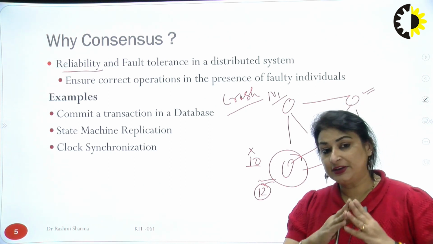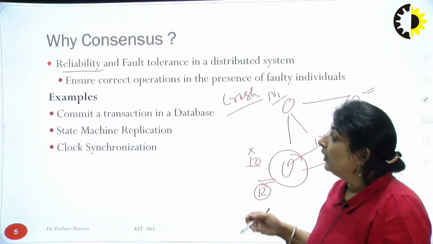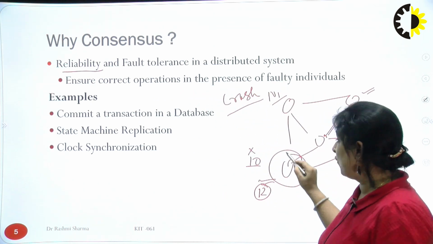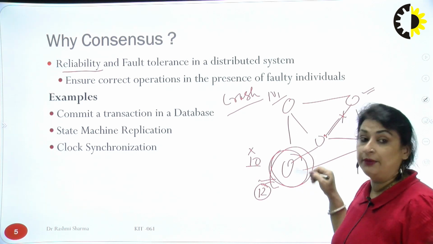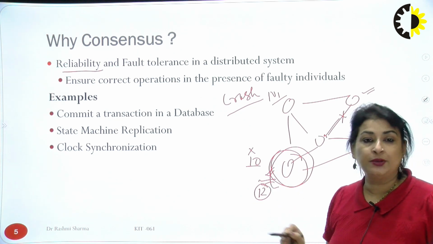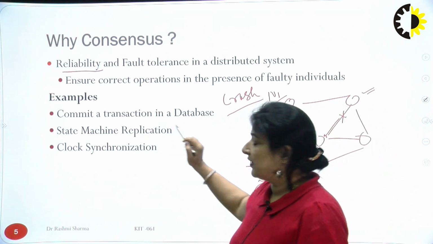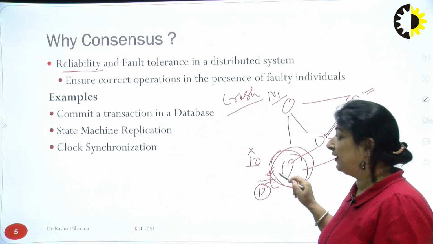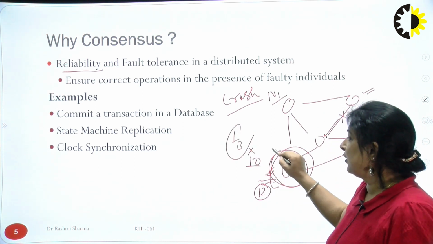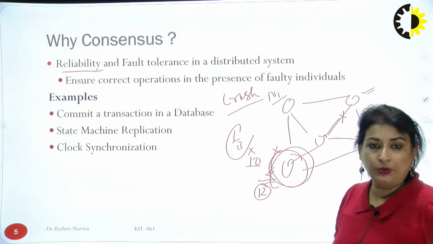So that 33% is 1/3 of the number of nodes in the whole network. Okay, so ensure correct operations in the presence of faulty individuals. If this node is faulty, acting maliciously, then I have to check this node each and every time that it doesn't create any mischief in this network or do anything fishy. So commit the transactions in the database only if it is not doing anything. Obviously we are taking 1/3 of the nodes, so we are not considering this one in that 1/3, and we won't take its view or concern into that 1/3.